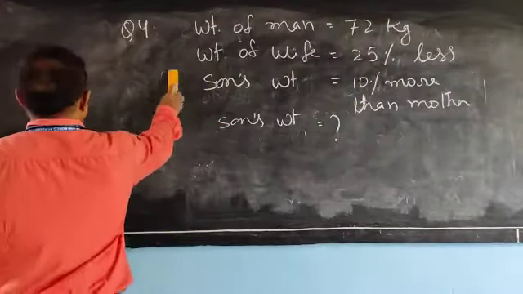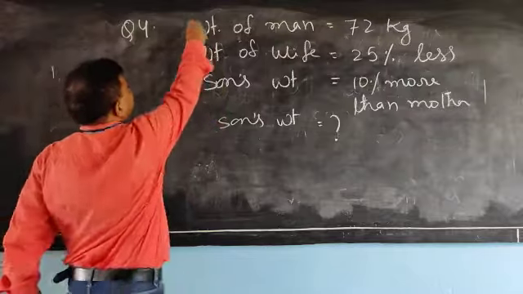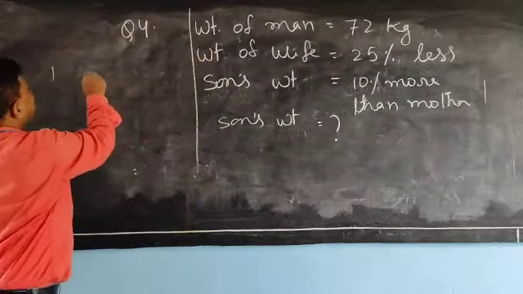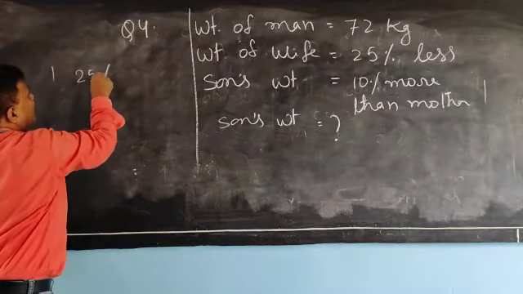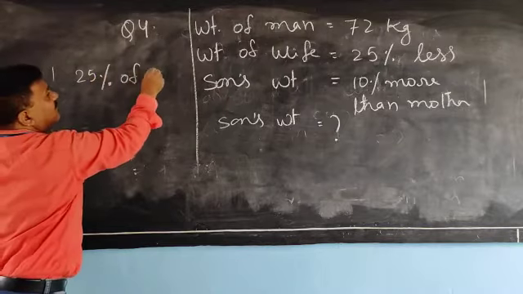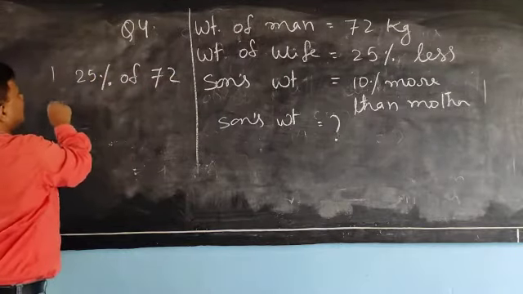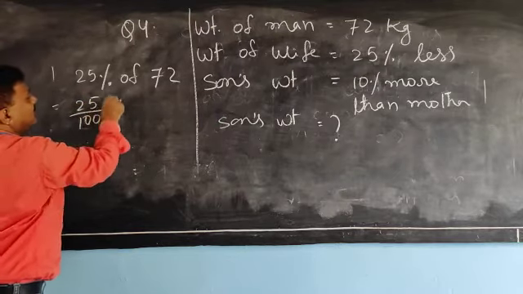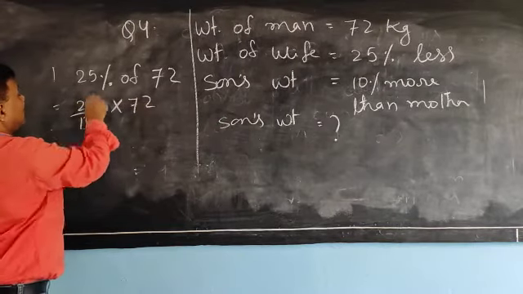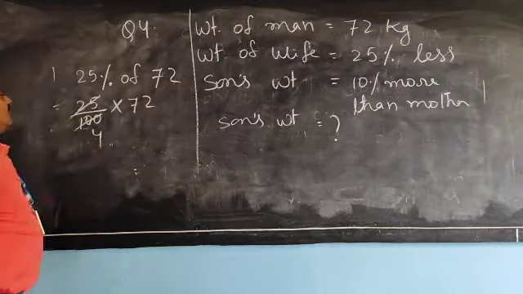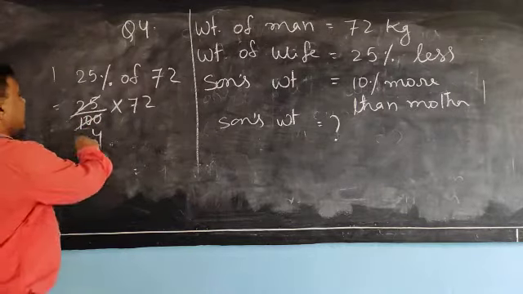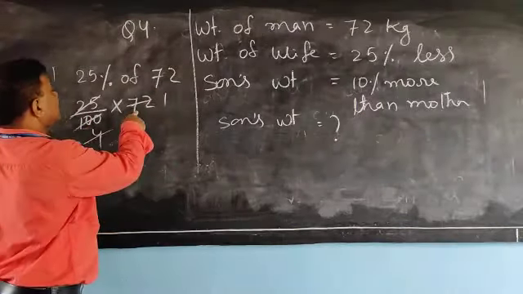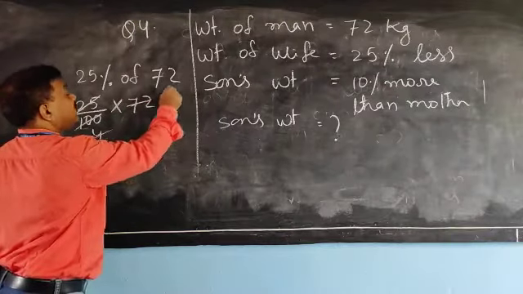Very easy. 25% of 72. 25 by 100 into 72. 25 fours are 100 and 4 ones are 4 and 4 eights.